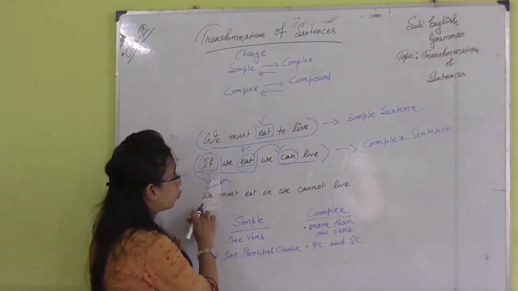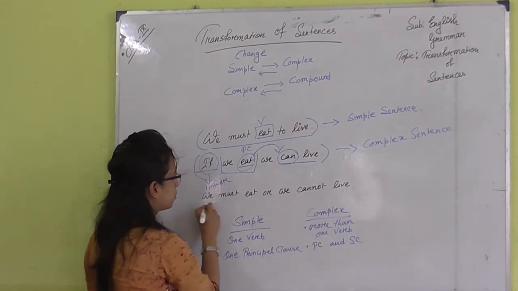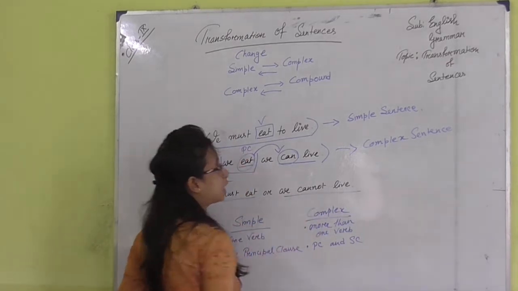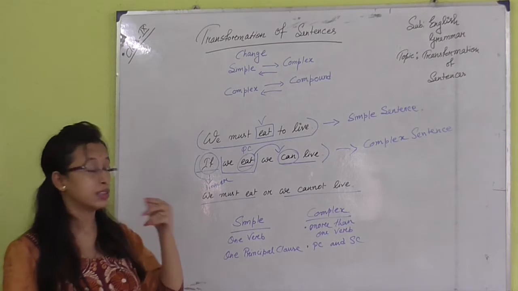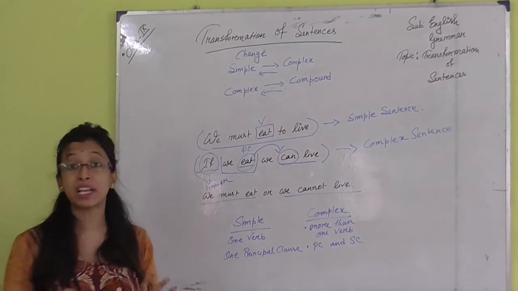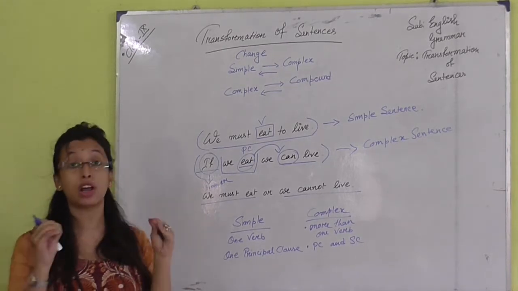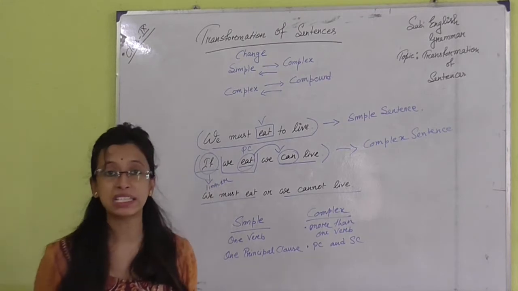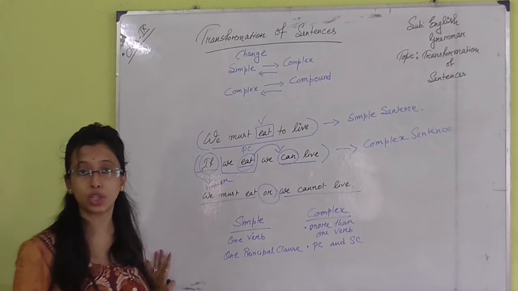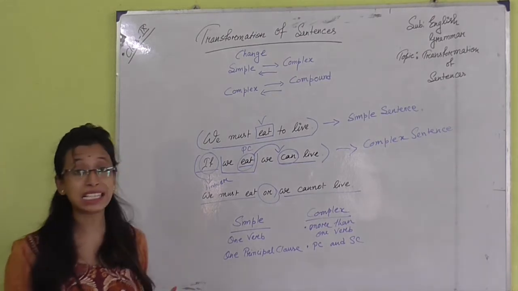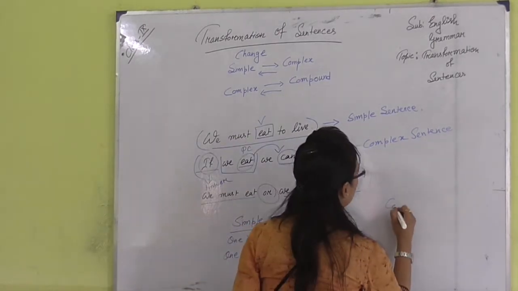And the next one: we must eat or we cannot live. So, we must eat and we cannot live. These two parts of the sentence express a clear viewpoint, a complete sense, and they are joined with the conjunction or. So we can easily find out it is a compound sentence.